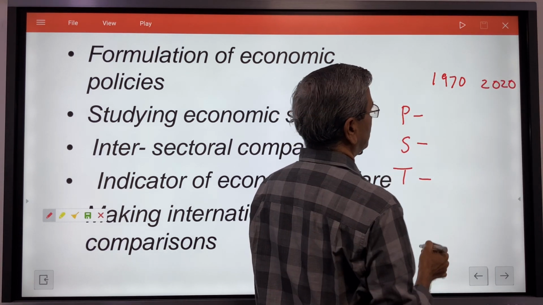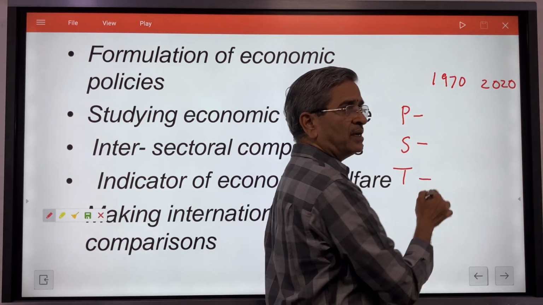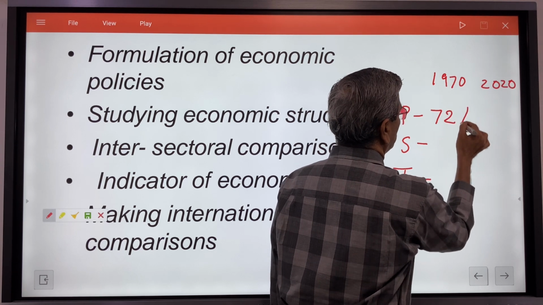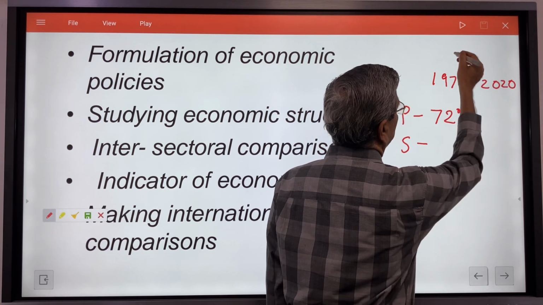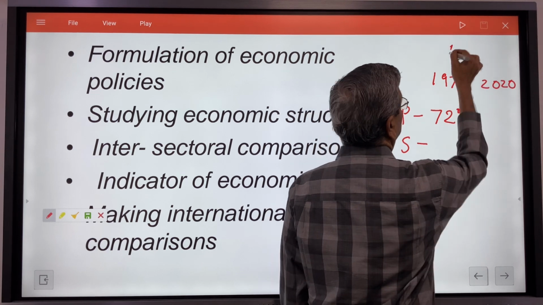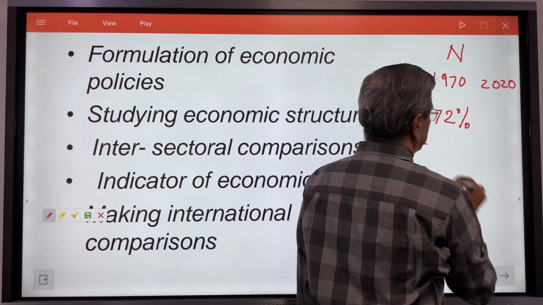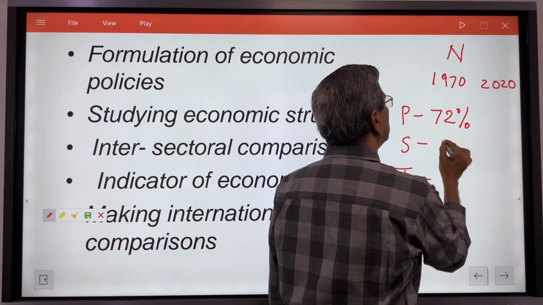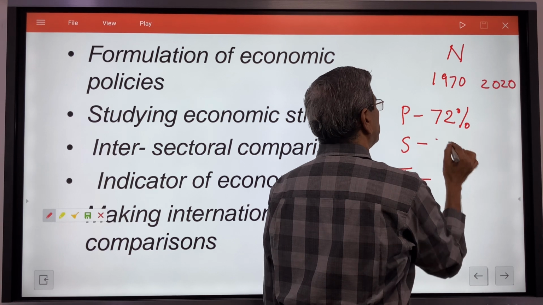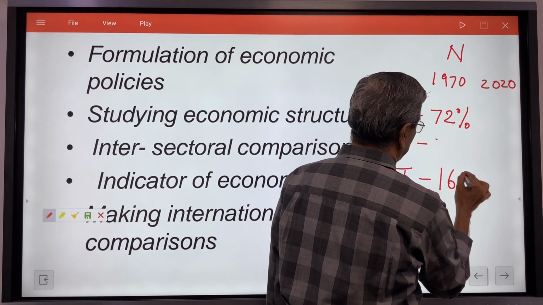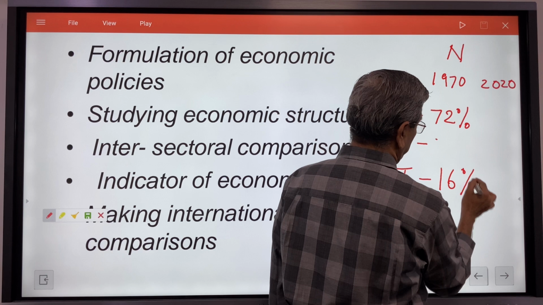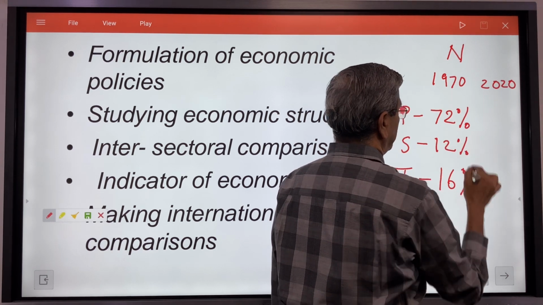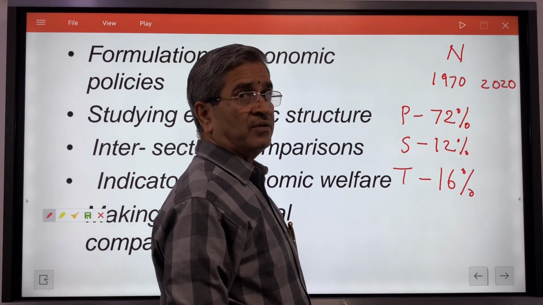If you look at this 50-year change: in 1970, when I was in 10th class, I was informed that 72% of the population depended on agriculture for employment, and around 16% were dependent on services at that time. So 12% were dependent on industry. This is the employment at that time.